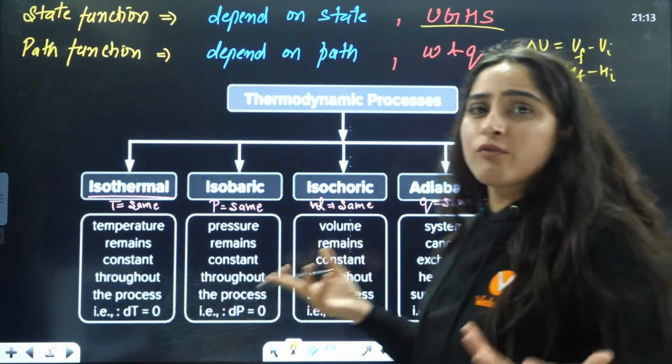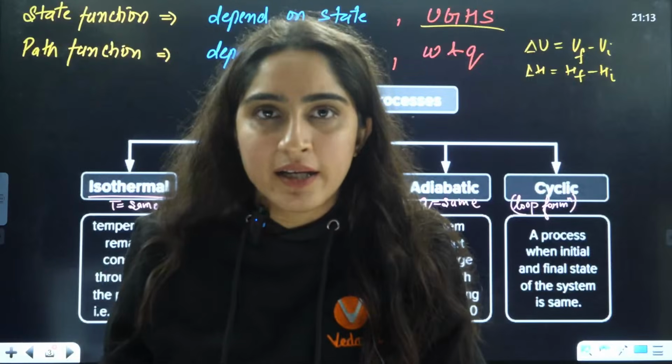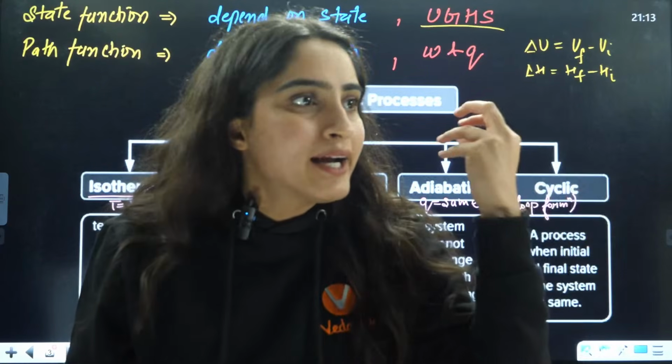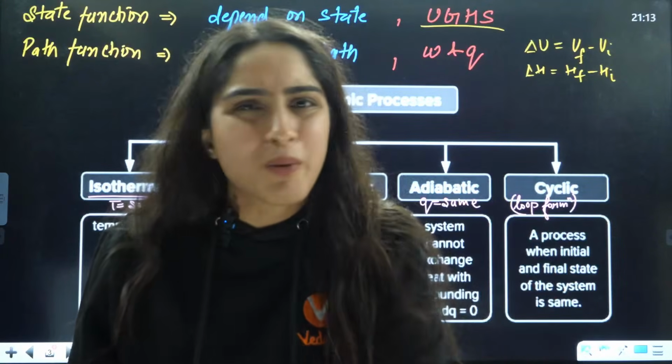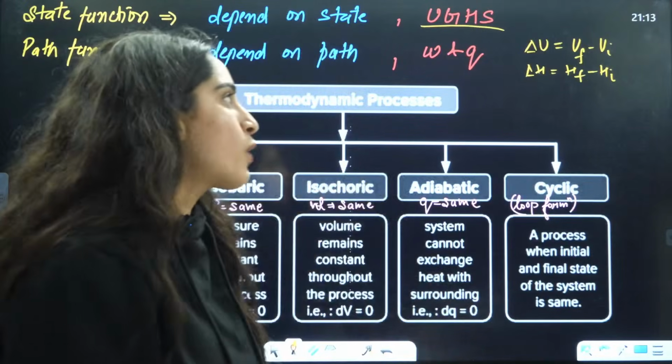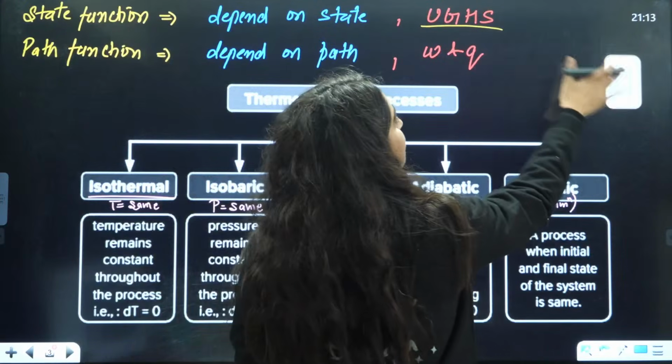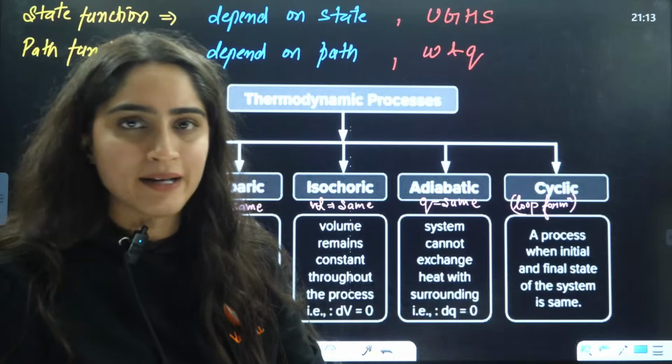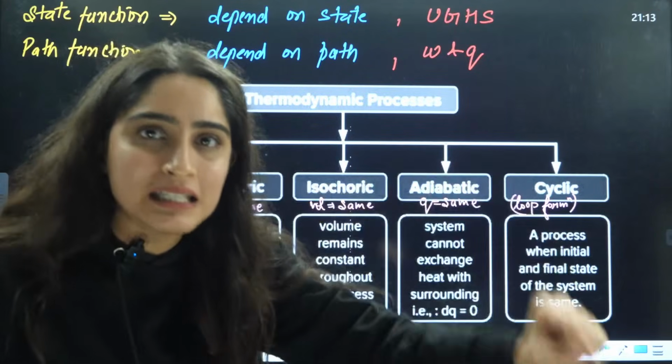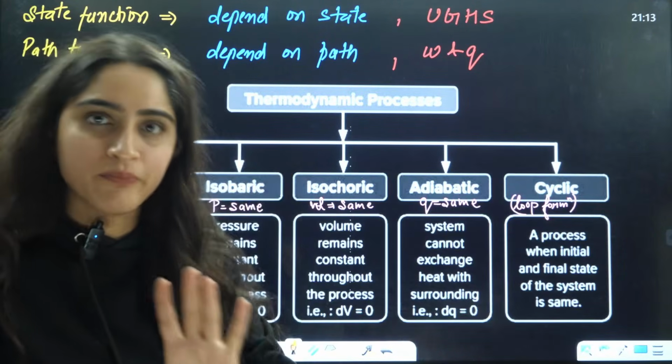We don't only talk about the path. It doesn't matter what the path is. Whether it is a reversible process or an irreversible process, it doesn't matter. That is why delta H, delta U, delta S do not depend on the path. They are only dependent on the final and the initial position.